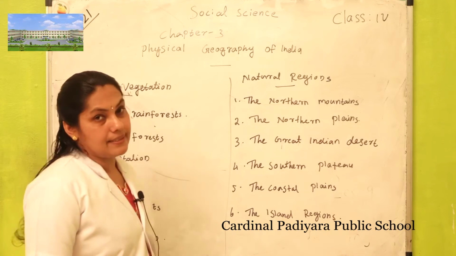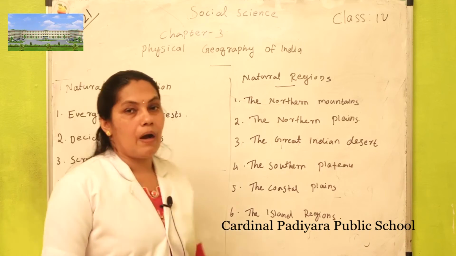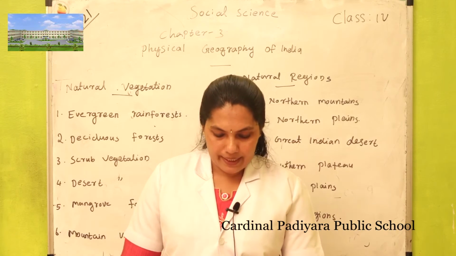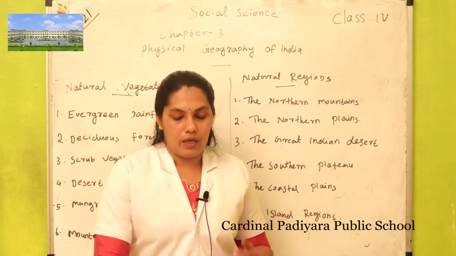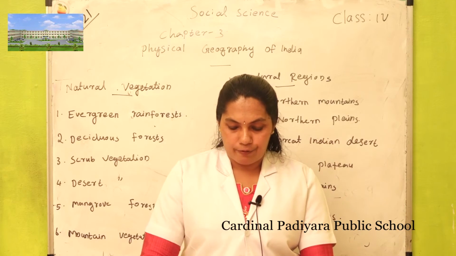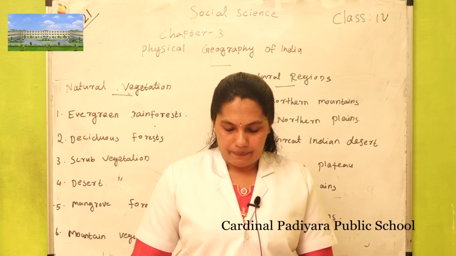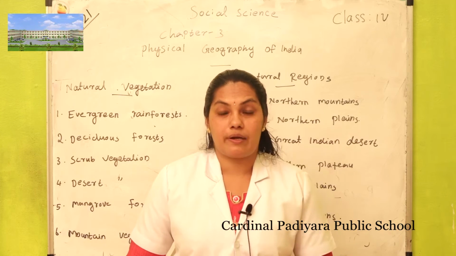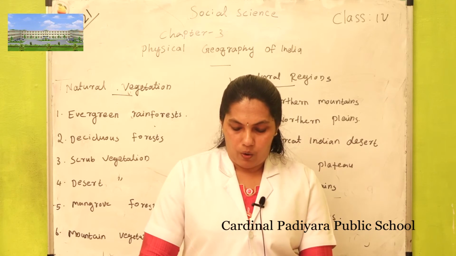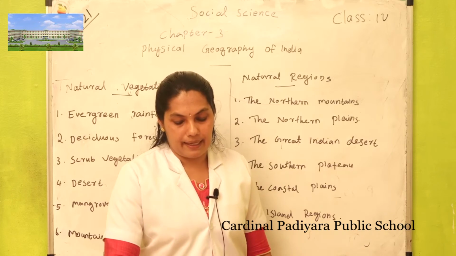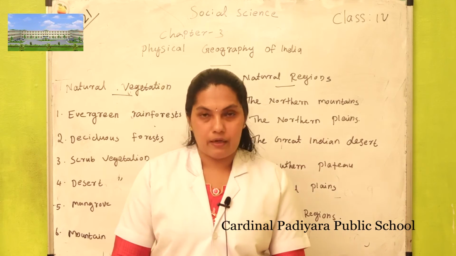Then the sixth point is mountain vegetation. In the lower hills, there are forests like bamboo forests. Over the higher mountains, there are forests of coniferous trees.